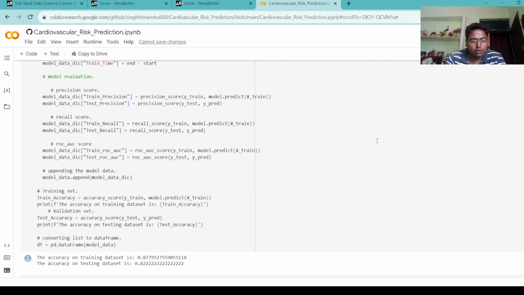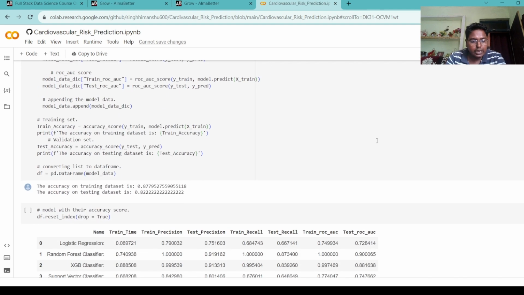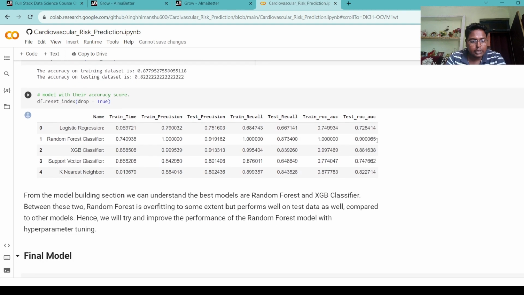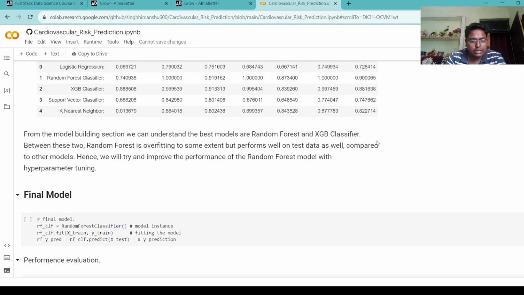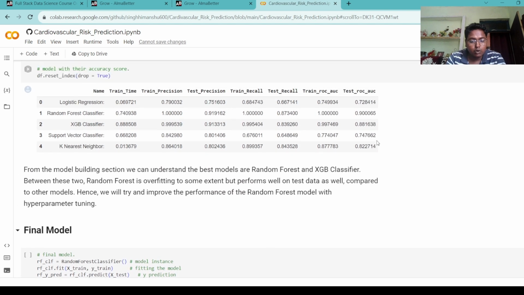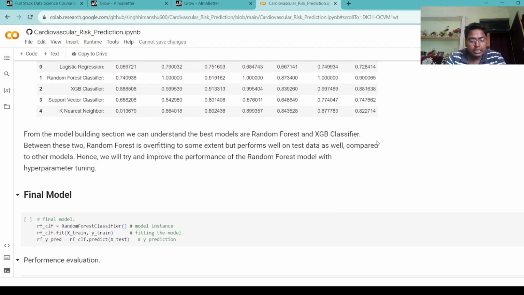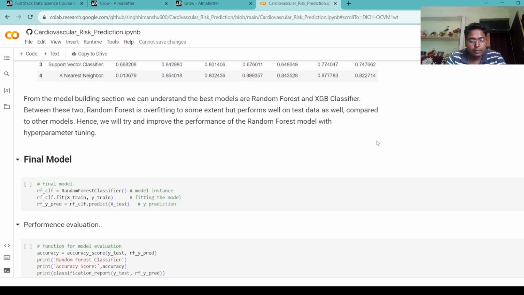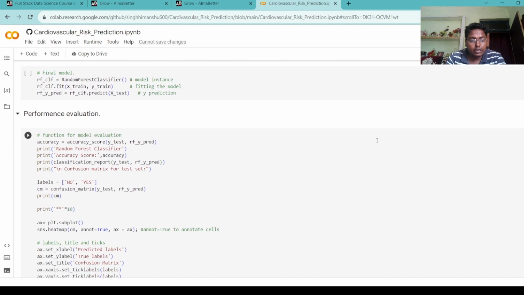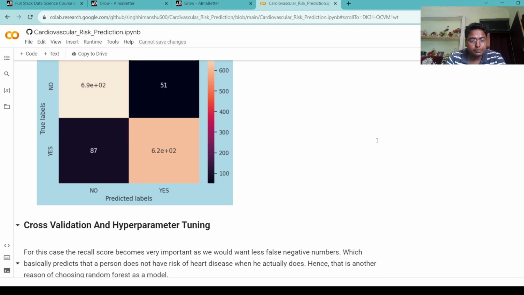After this, we are checking the models with their accuracy scores. From the model building section, we can understand the best models are random forest and XGB classifier. Between these two, random forest is overfitting to some extent but performs well on the test data as well compared to the other models. Hence, we will try to improve the performance of the random forest model with hyperparameter tuning. Then we get our final model.